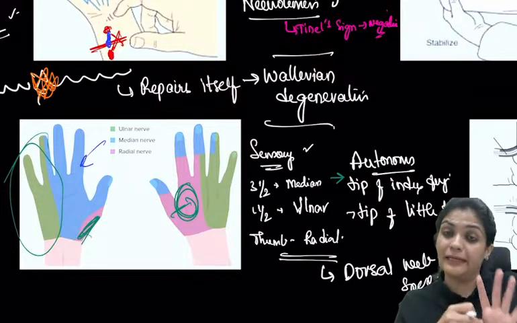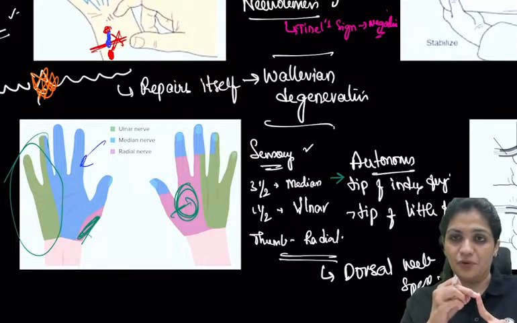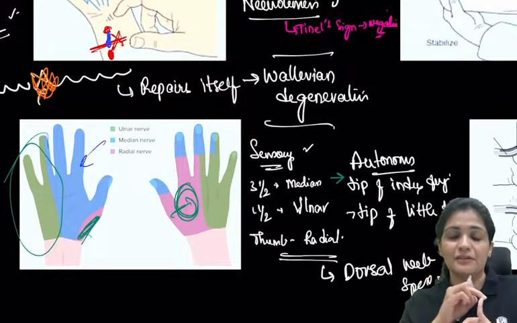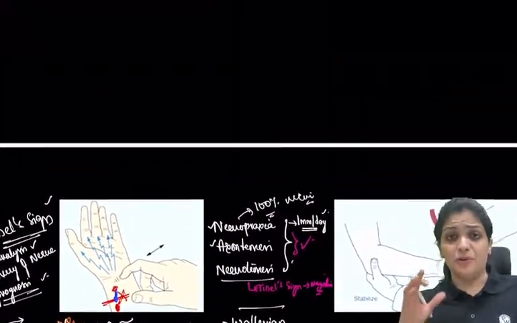That is particularly the autonomous zone of the radial nerve, the tip of the index finger is for your median nerve, and the tip of the little finger is for your ulnar nerve. So that's it about the sensory, and that's it about your nerve injuries.